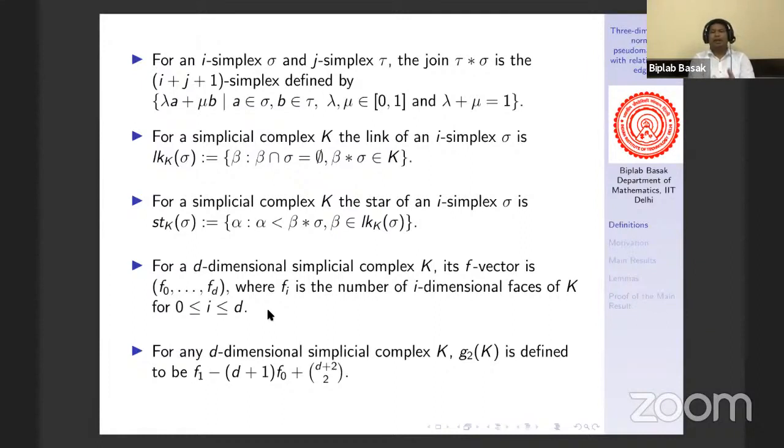Observe that the F vector and G vector are not topological invariants. They are combinatorial invariants, but they are not topological invariants. Why? Because we can have a manifold, or a topological space, which has two distinct triangulations with different F vectors. That means the F vectors and G vectors are not topological invariants. But interestingly, G2 is a topological invariant in dimension 2. Why?